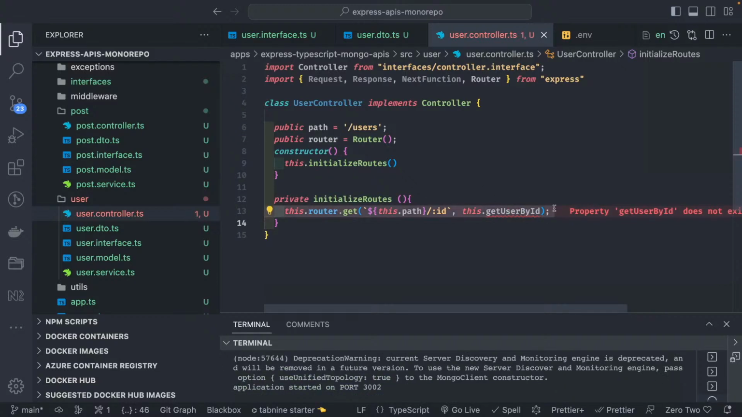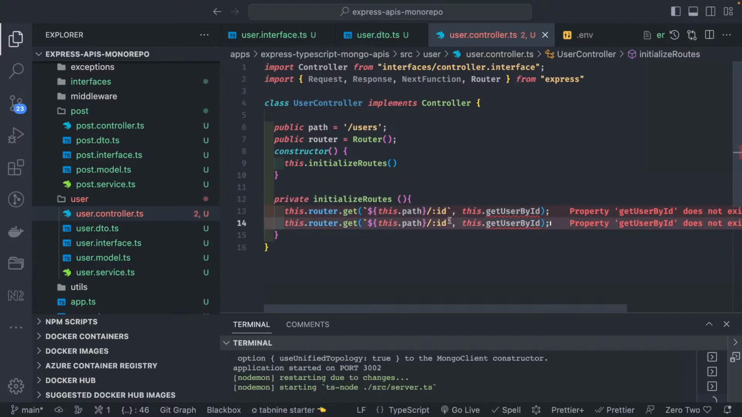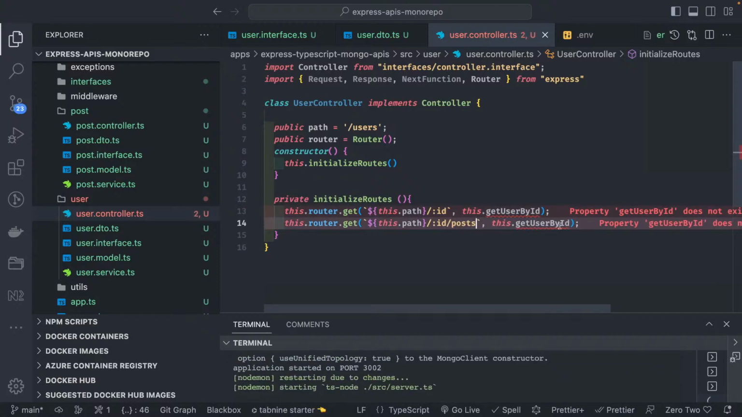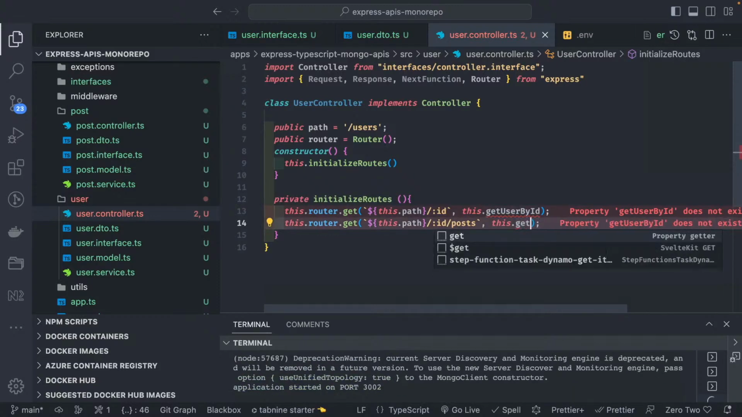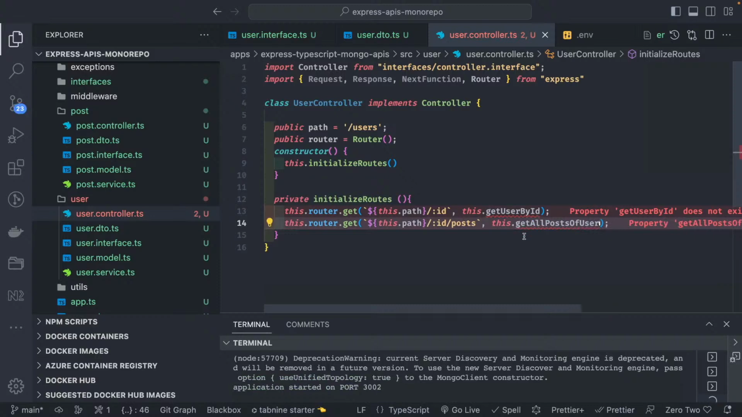And similarly we can have another method. Give me all the posts, right? For this particular ID, give me all the posts. Here also we are going to add a middleware. So get all posts of user. These are the two methods we are going to define, and these are private methods.